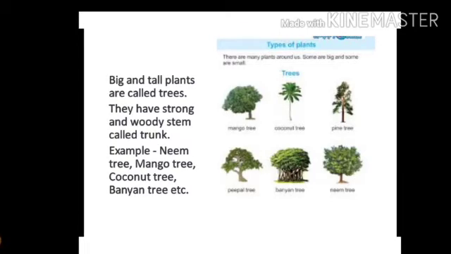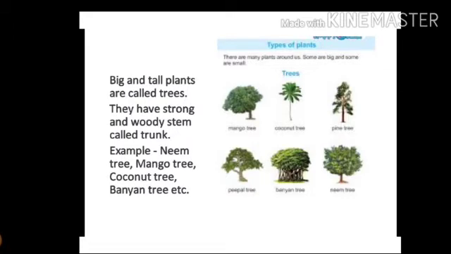Trees are very big in size. Trees have a hard and woody stem called trunk. What do we call the stem of tree? Trunk. Yes, very good. The trunk helps a tree to stand straight. With the help of trunk, tree stand straight and upright. Trees don't need any support to grow.